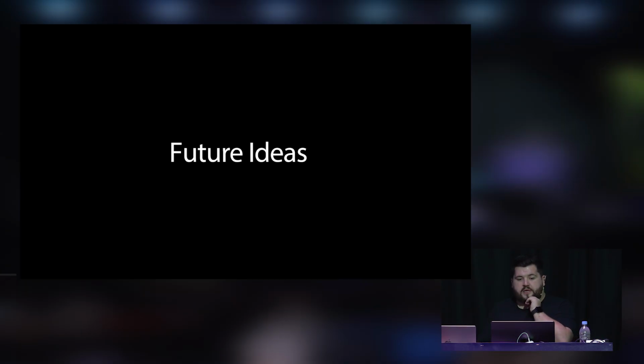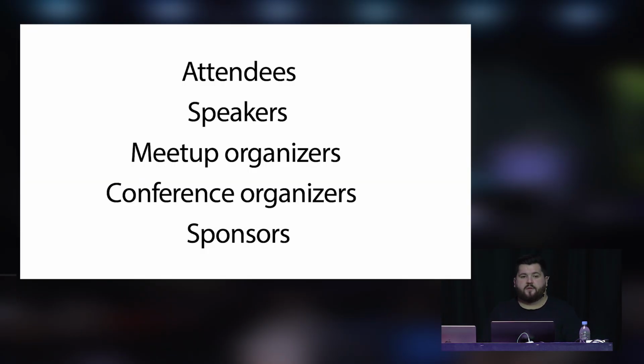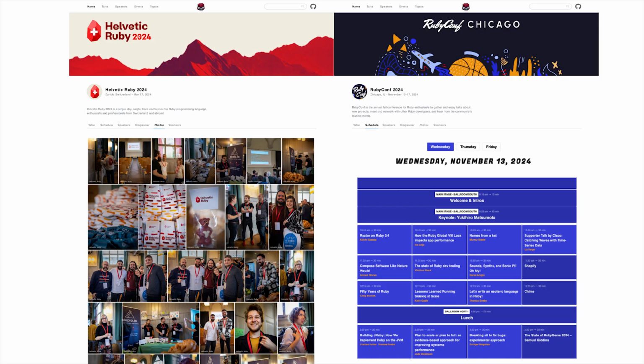And now I want to talk a little bit more about some future ideas that we have for the platform and how we could make this even better. We want to focus on these groups of people that we want to support with the platform, and I want to start with the attendees. So what we want to do here is, if there are official pictures, or maybe images shared on social media using a hashtag, add them to an event page like this, so we get one stream of pictures from the events.